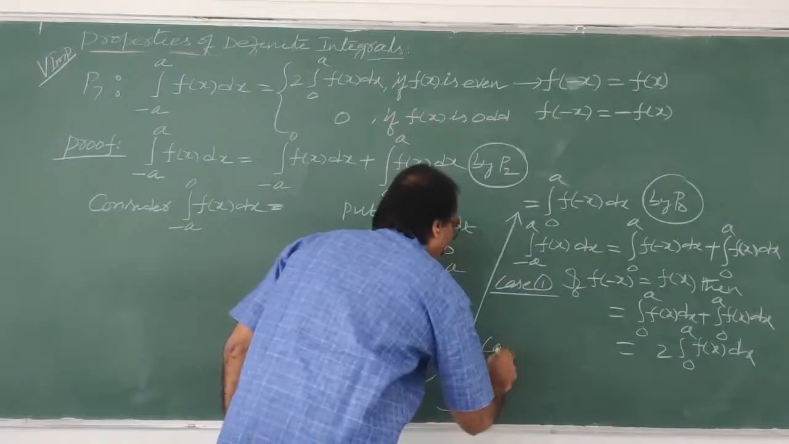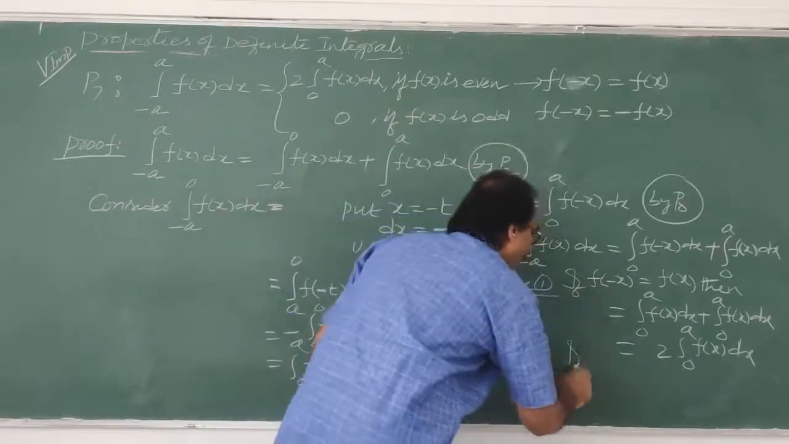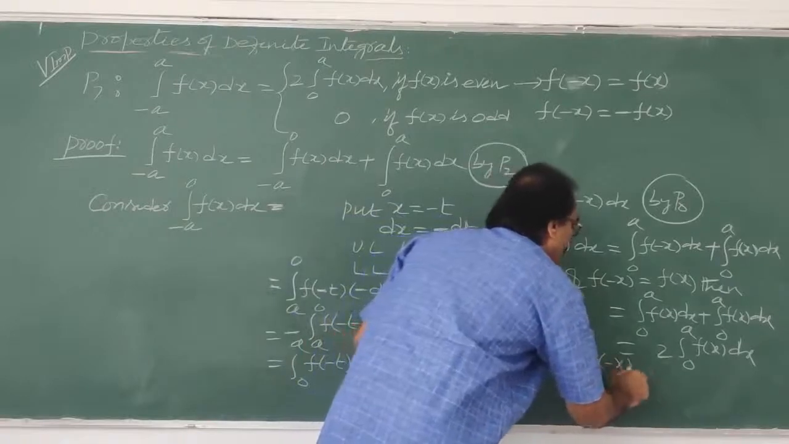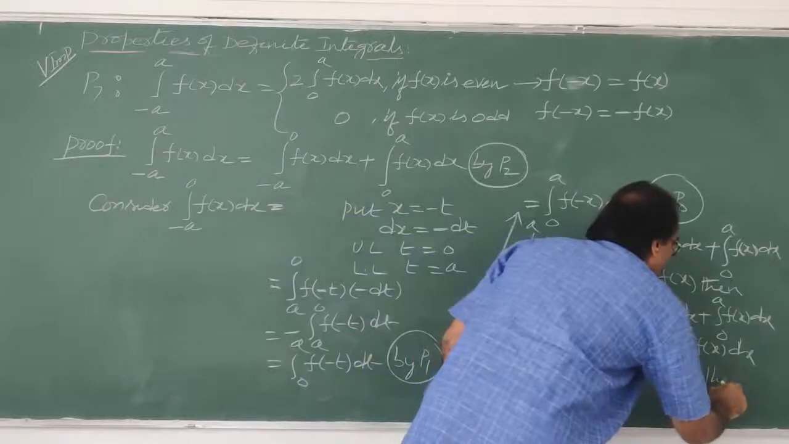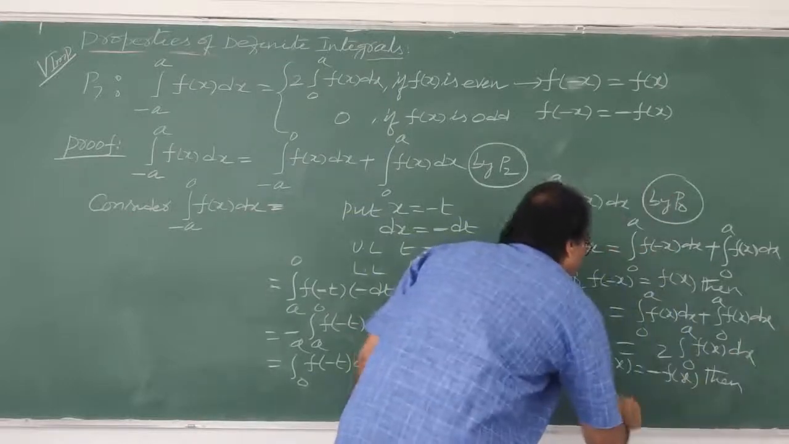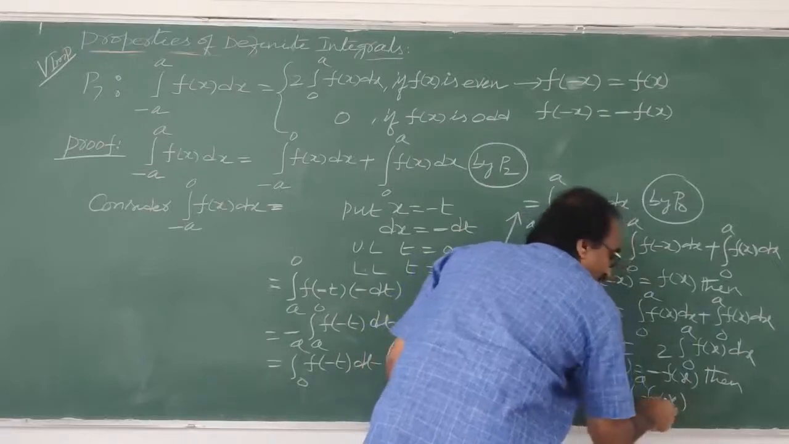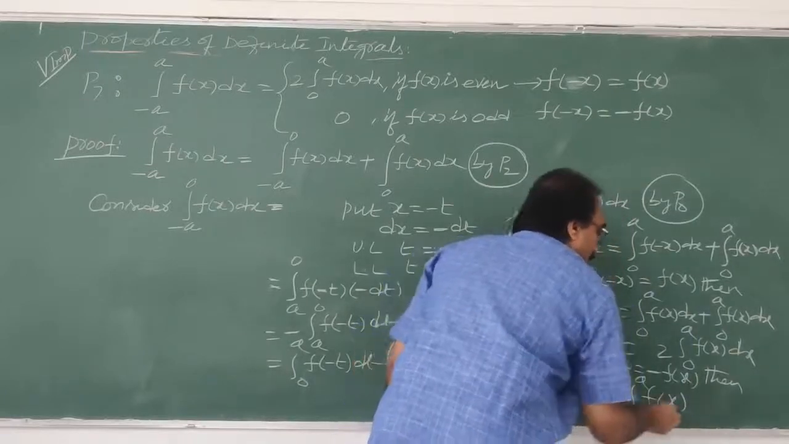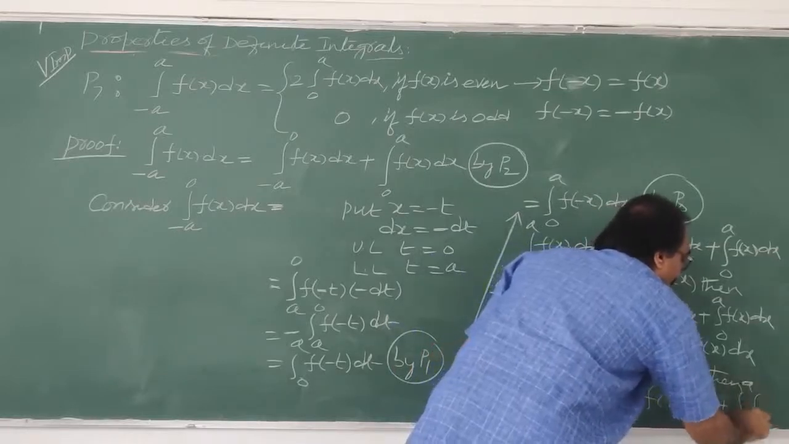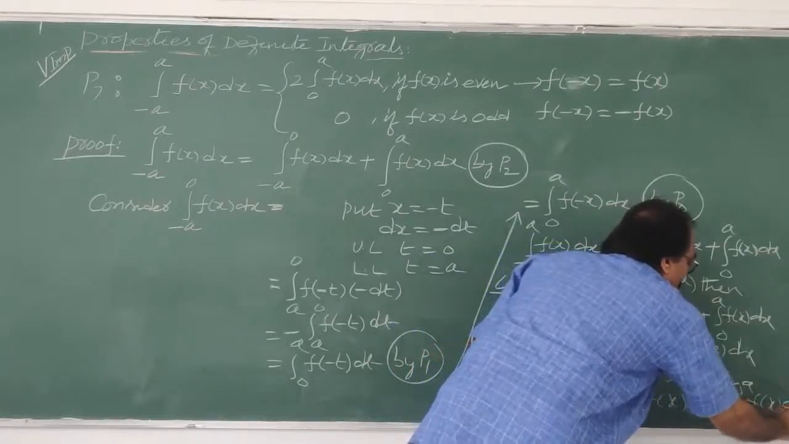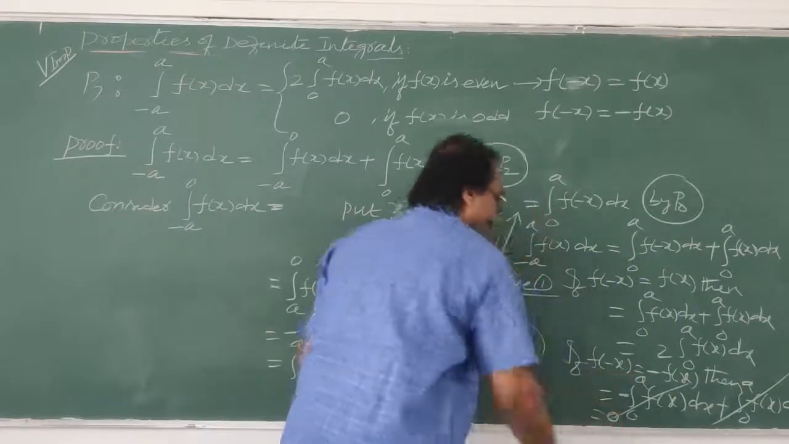What is case 2 now? Case 2 means if f of minus x is equal to minus f of x, then what happened now? Integral 0 to a, minus f of x will come, minus outside, minus f of x dx plus integral 0 to a f of x dx. So finally this one cancels, means 0.